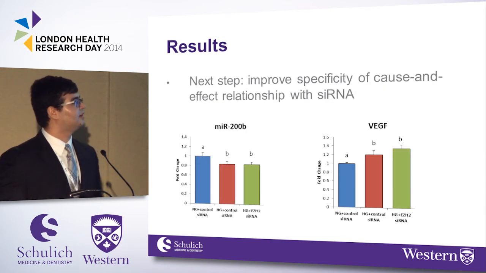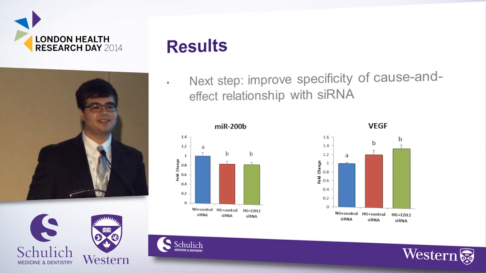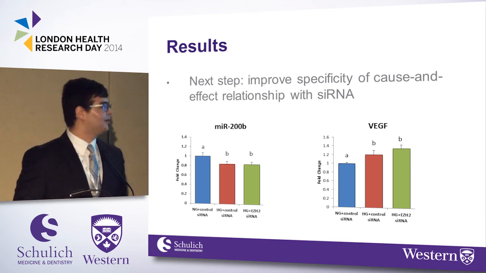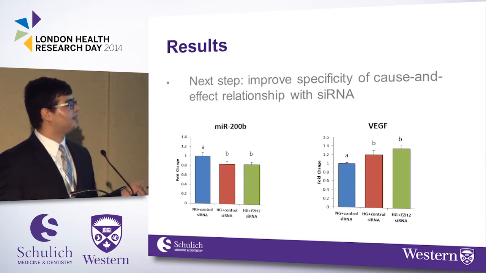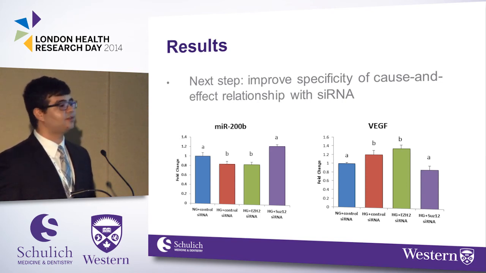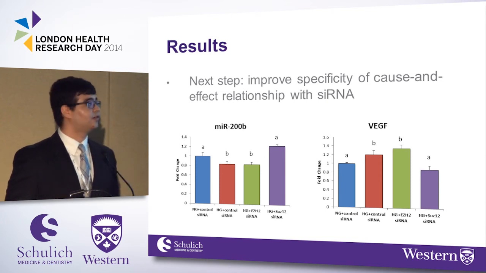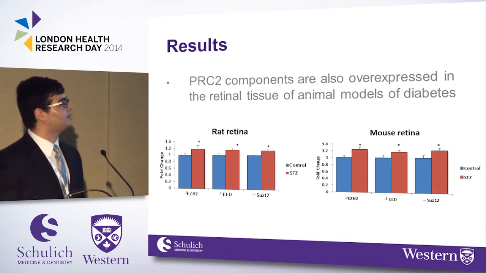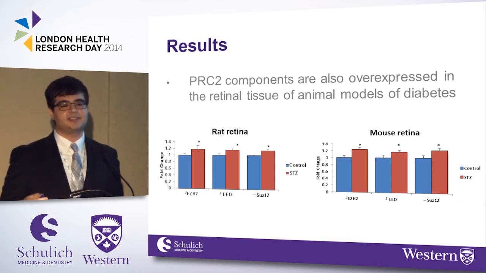That's nice. However, chemicals are not specific, right? We want to do something more specific. And so using silencing RNA, what I've done is knock down EZH2, the methyltransferase component, and there's no change in 200b. This is sort of an interesting result, not what I expected. However, when I knock down another component, 200b goes up, VEGF goes down. This is very interesting, a new piece of data, and it's something that I'm still teasing out what is going on. Finally, these components are overexpressed in the rat and mouse retina, and so this mechanism might have significance in vivo.